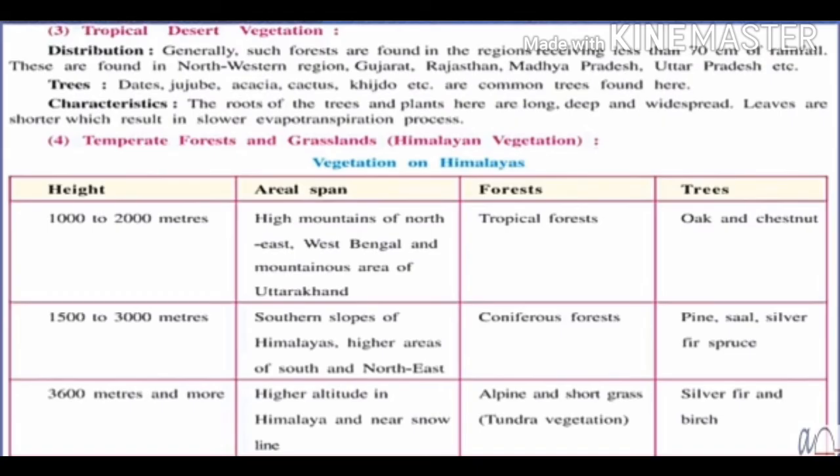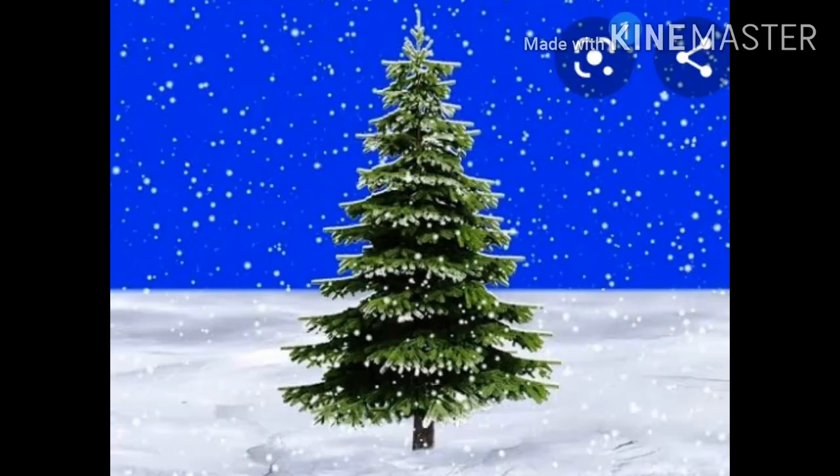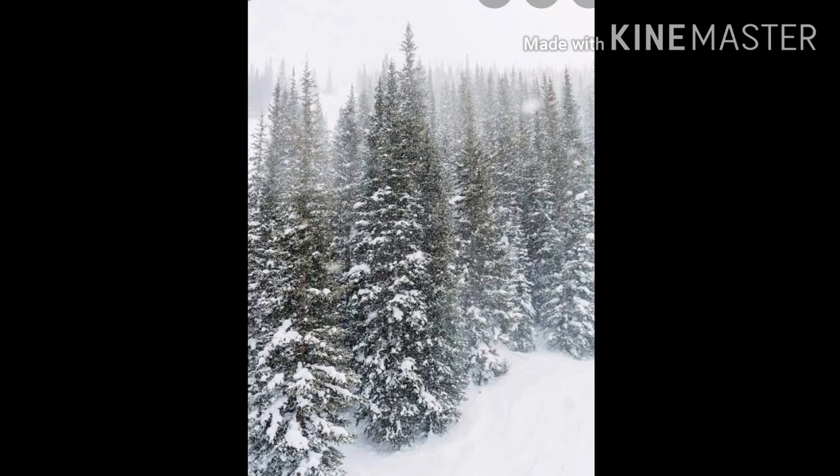Now a major characteristic of the coniferous forest is that the trees have a conical shape. Why is this name given, coniferous? Coniferous means these trees have a conical shape, a shape like a cone. Their branches lean towards the surface so that the snow can easily slide down towards the land. As the snow falls on it, it just slides down towards the land. It is like a cone, like the Xmas tree you have seen, same like that. Tree leaves are long, pointed and sticky, which can conserve humidity for a longer time.